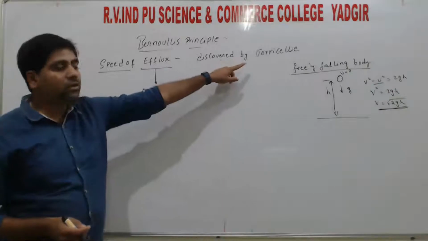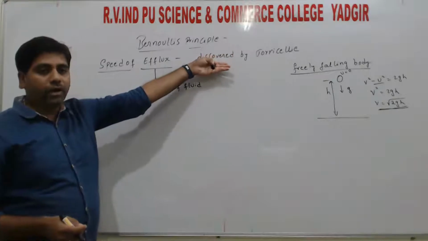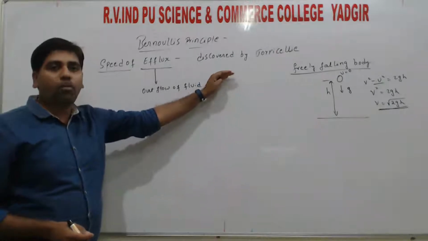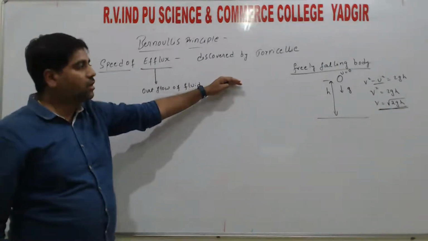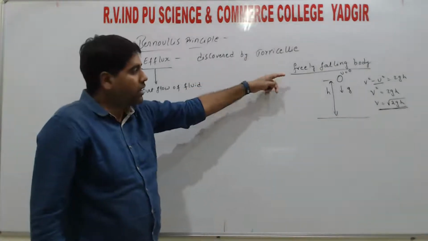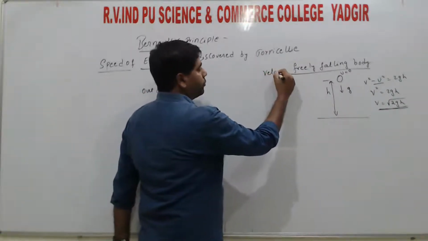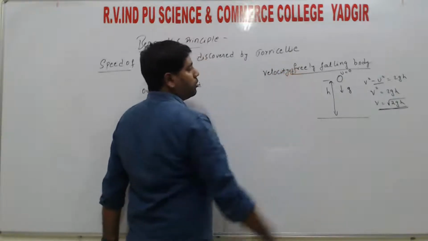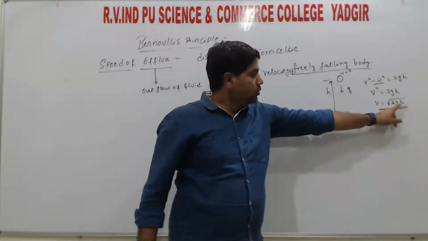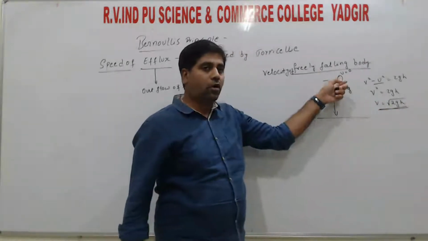That is what Bernoulli discovered. He found the velocity of the fluid flowing from an open-ended tank. The velocity of the water flowing from a tank equals the velocity of a free falling body, that is, v equals root 2gh, where g is acceleration due to gravity and h is the height.